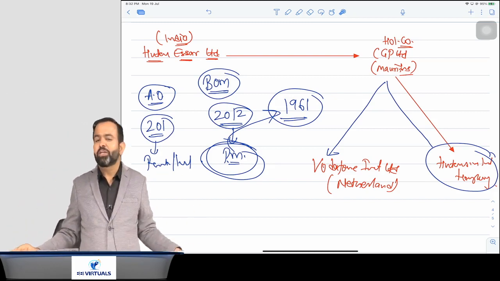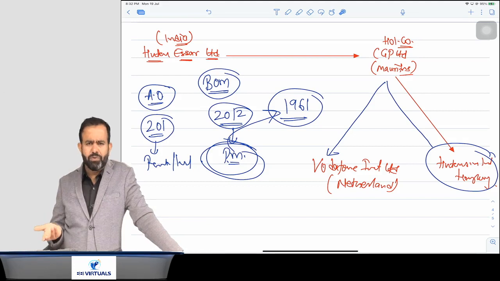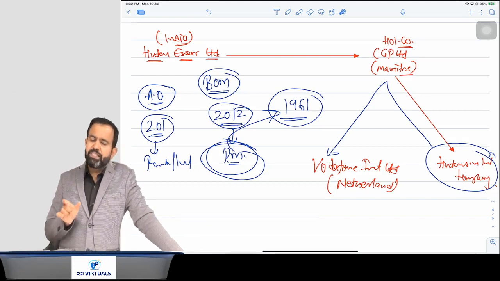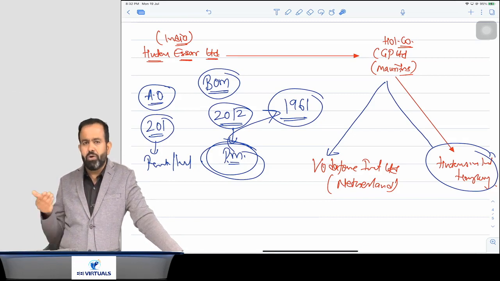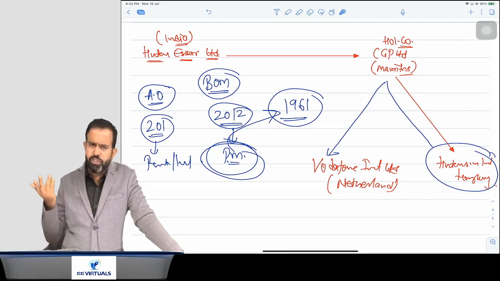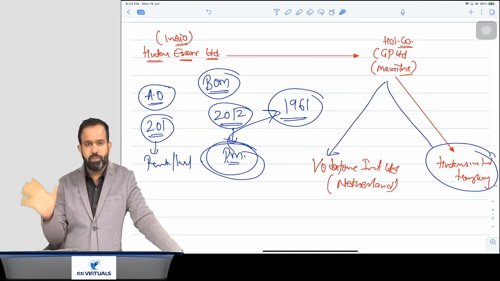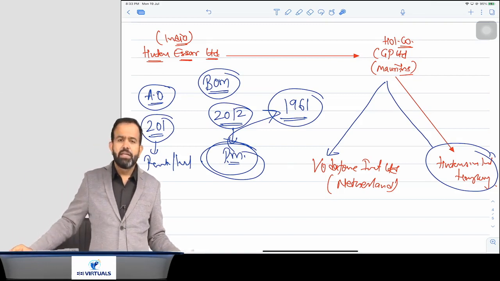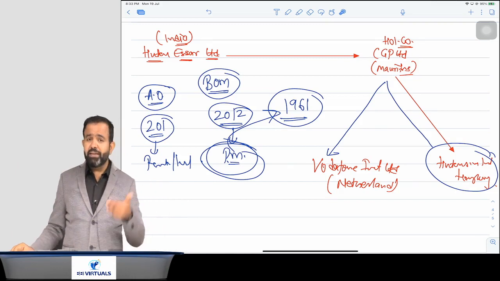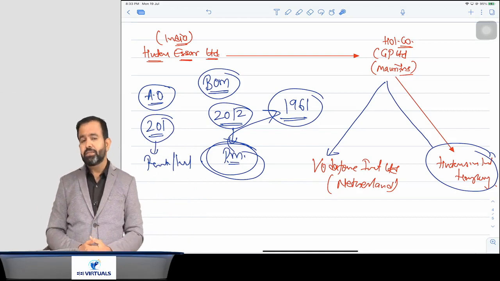Now the question is, sir, whatever amendment was made by Pranab Mukherjee, is that right or wrong? There may be two views. One group of people will say that no, it is not right, because on the date on which that transaction took place, our law was different. They used the loophole of the law and made the transaction. Now if you make a retrospective amendment, that is not good. That is one group of people. But the second group will say, okay, why not? Obviously everyone knows it was clearly planned for tax evasion. They created a dummy company in Mauritius, so they should pay the taxes. That is the other set of people.